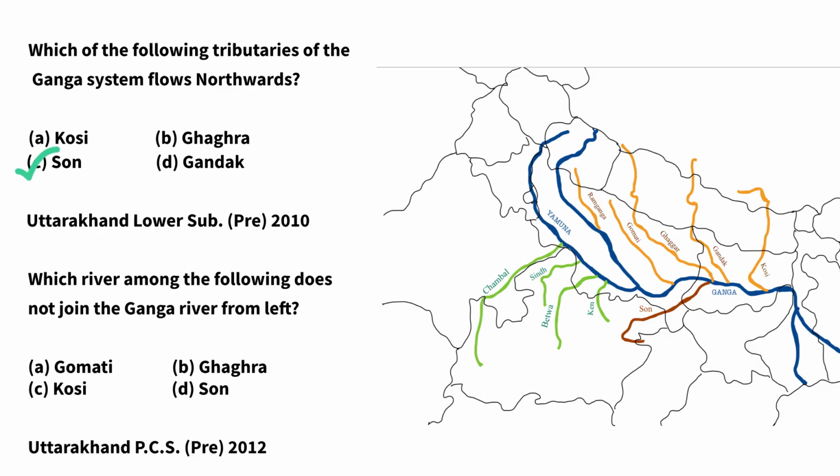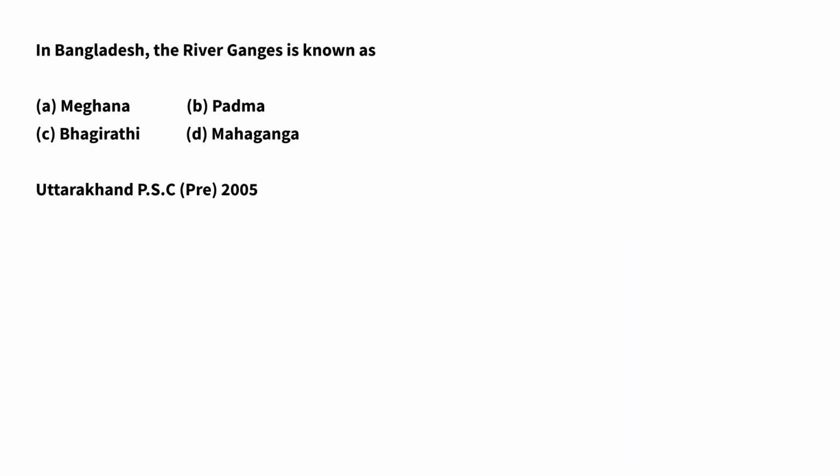Which river among the following does not join the river from the left? Again they are asking right bank tributaries of river Ganga. So answer is option number D, Son. Now this is the third part, where Ganga enters Bangladesh, and some other miscellaneous questions. In Bangladesh the river Ganga is known as, so answer is B, Padma.